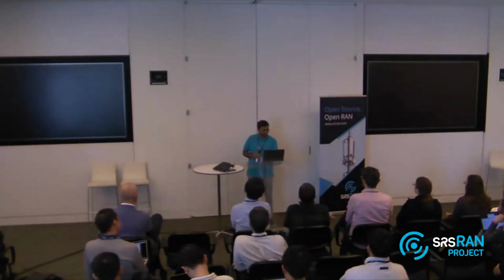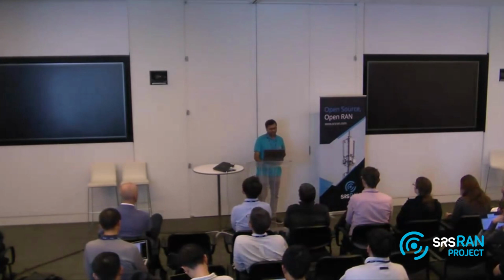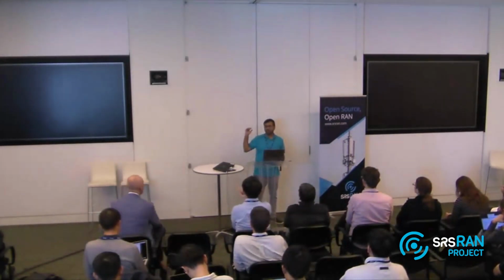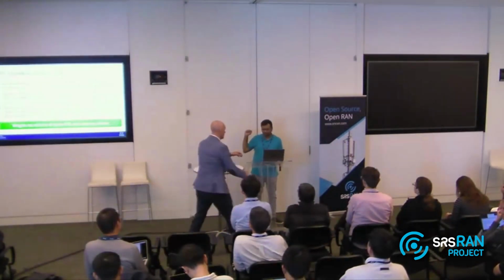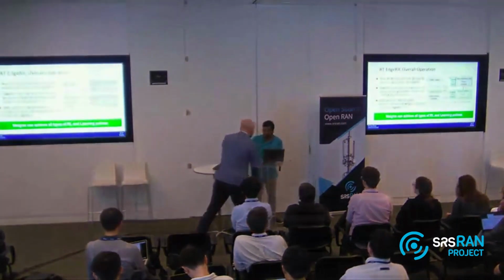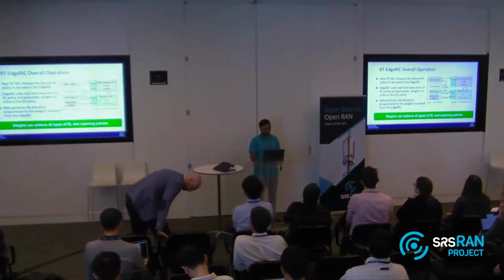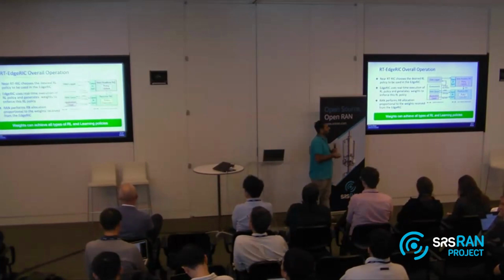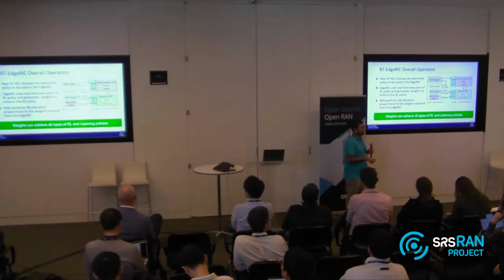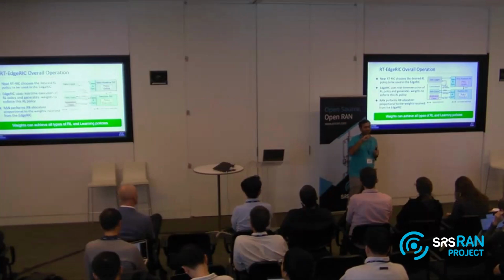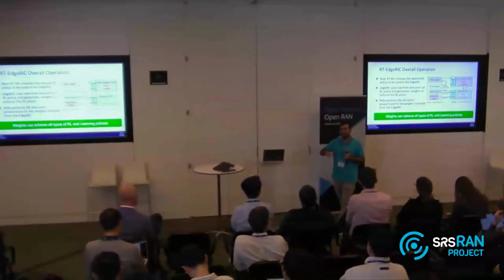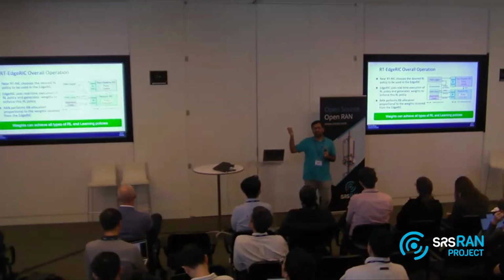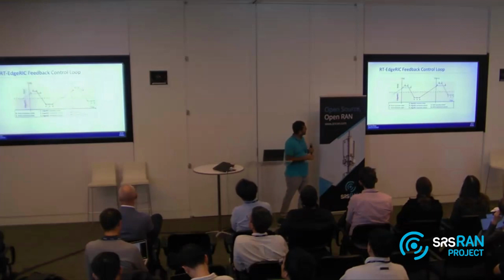So let's look at a more detailed execution. All of this is implemented using ZMQ for the information exchange, and there are simple hooks you can attach. If you want new information, you write a few lines of code, build your stack, bring it up, and it will start dumping that information. This is the overall flow.